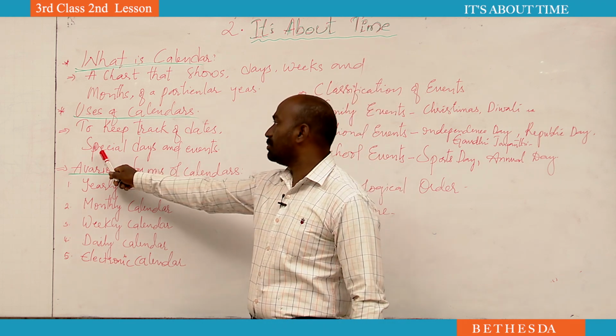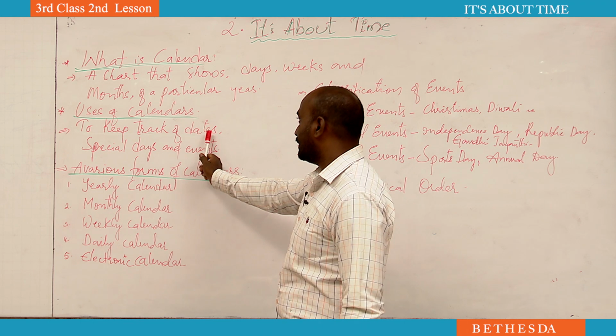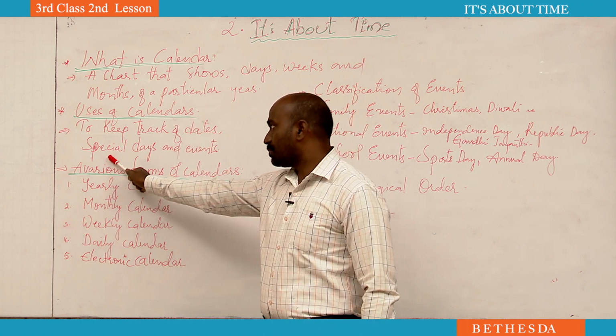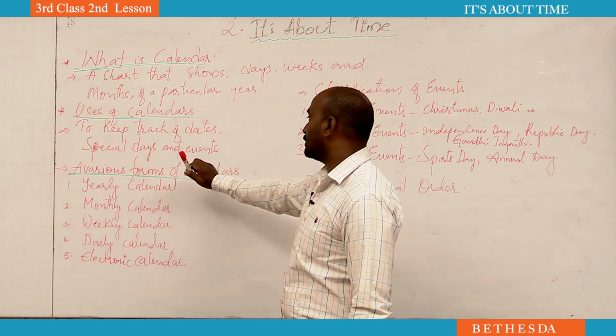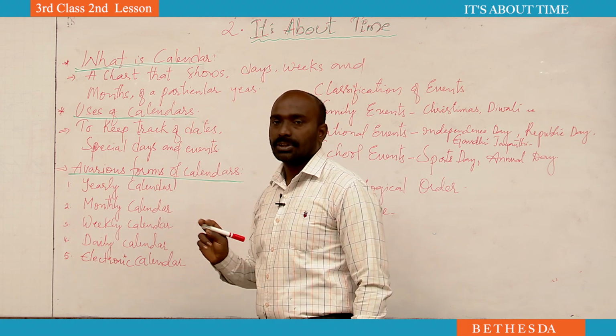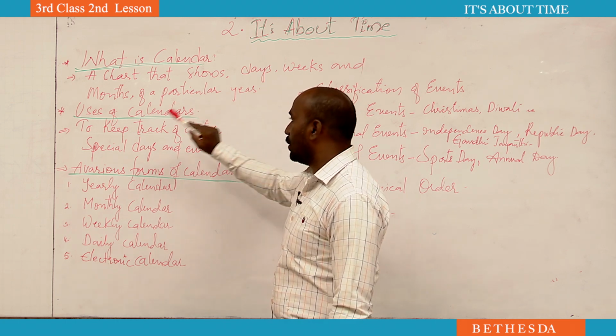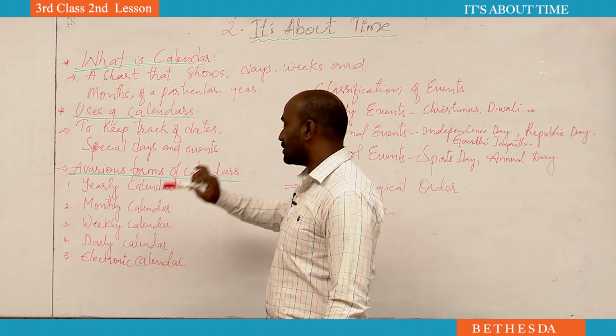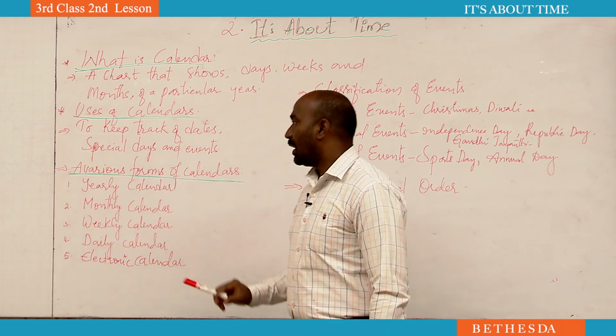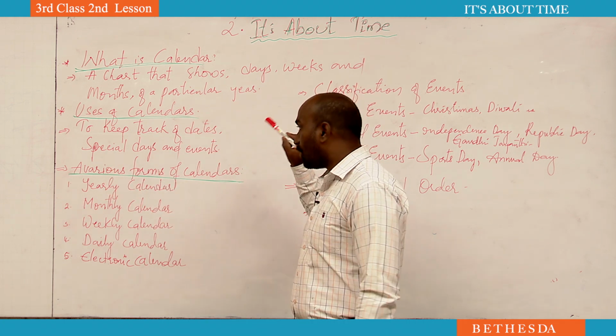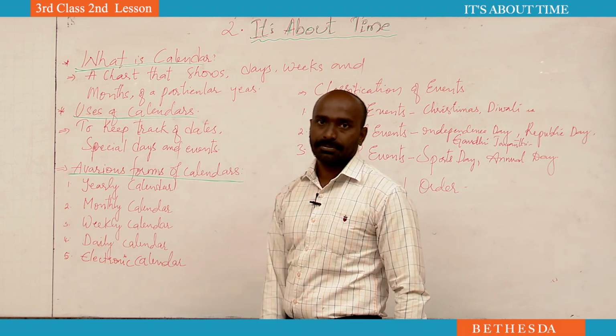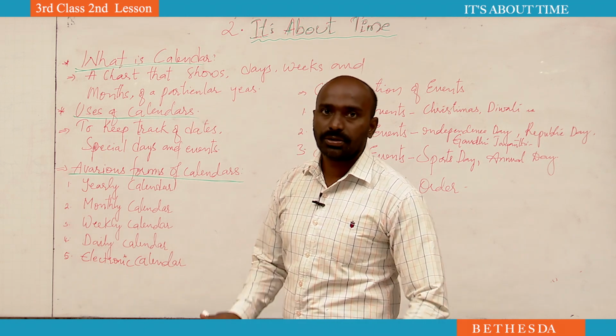Here you see, to keep track of dates, special days and events. We use the calendar to keep a track of dates, special days and events. Understood now? Why do we use the calendar?